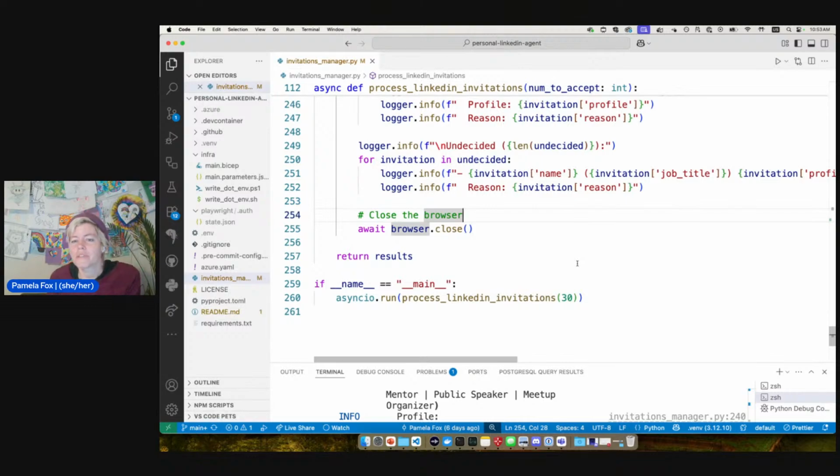But as a general rule, if there is an API to do what you want to do, it is always best to use the API. It is going to be the most direct, most efficient, most specific, and most stable. So in the future, hopefully I can build some personal automation agents using APIs to show you what that would look like instead.